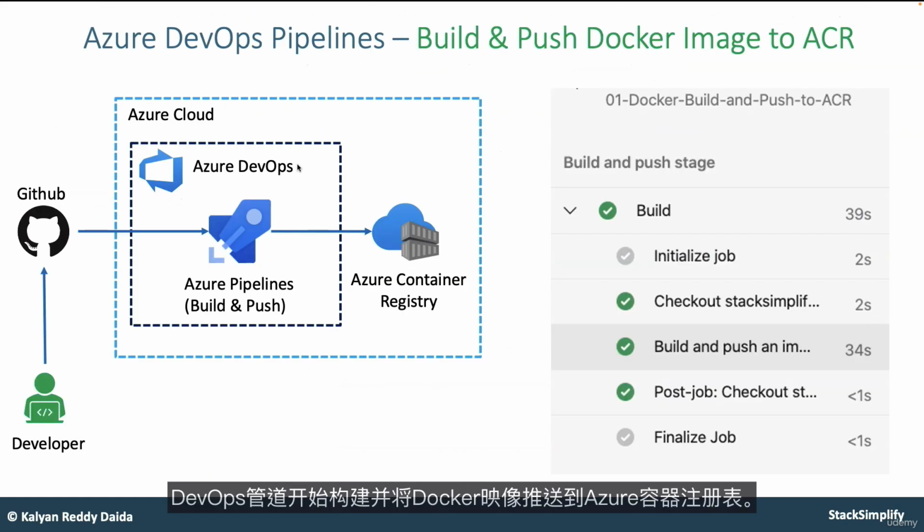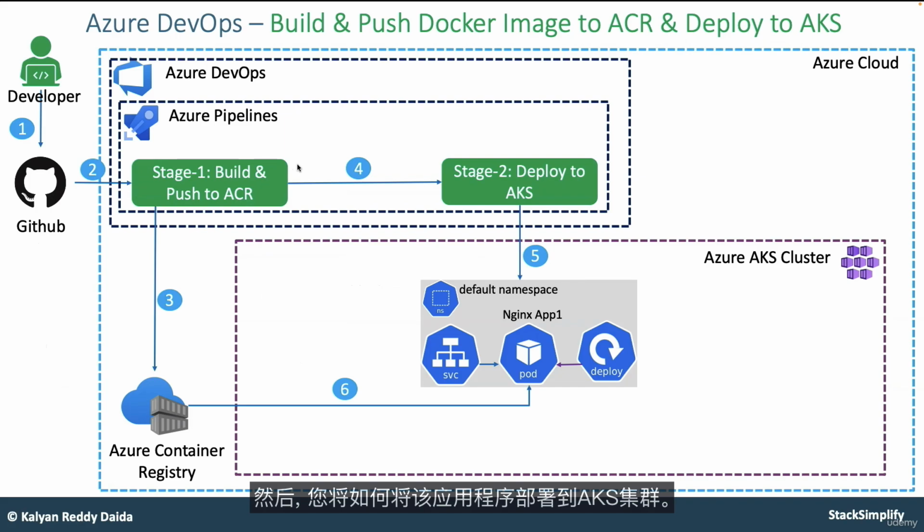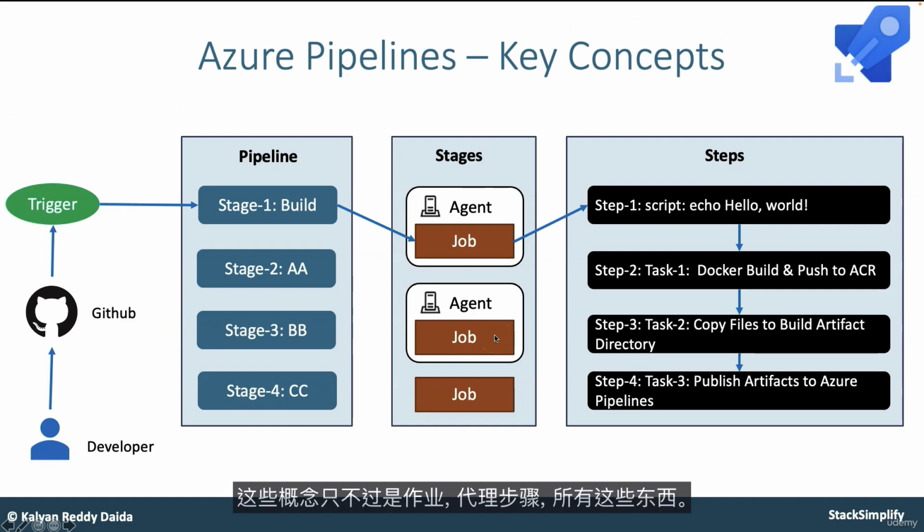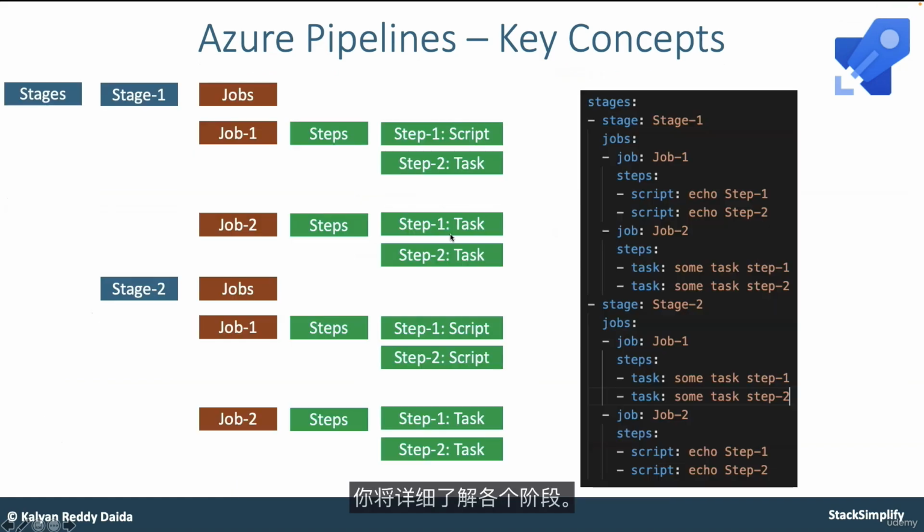nodes. And then moving on, you will start with Azure DevOps pipelines for building and pushing your Docker image to Azure Container Registry. And then after that, how you are going to deploy that application to the AKS cluster. So once that is done, you are going to focus on key concepts of Azure pipelines, which are nothing but jobs, agents, steps, stages, all these things you are going to understand in detail.